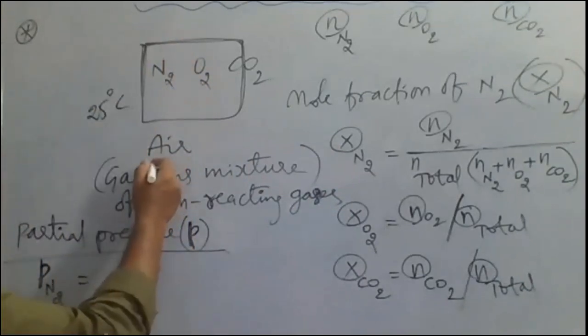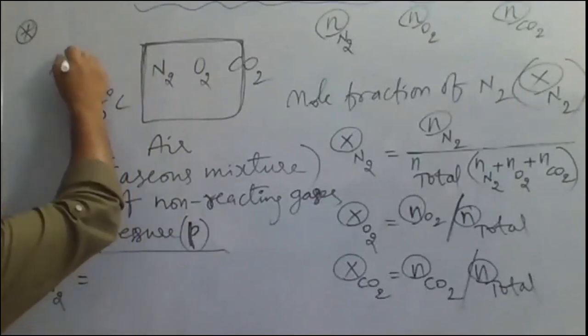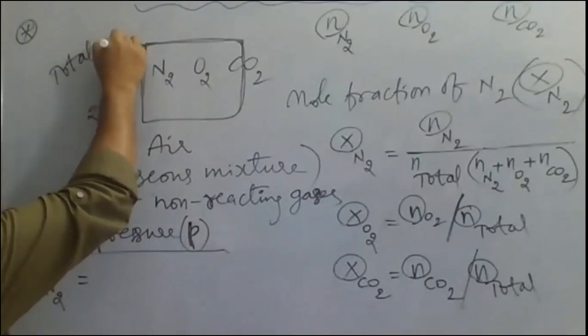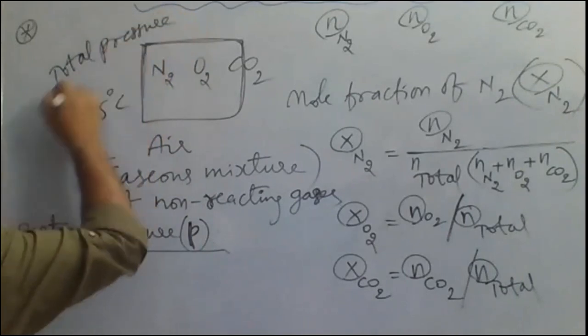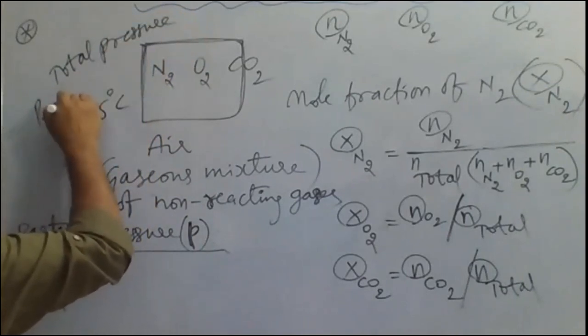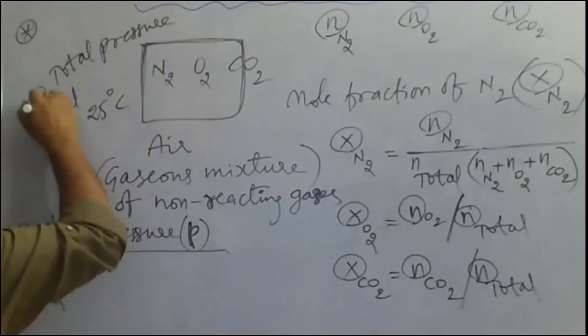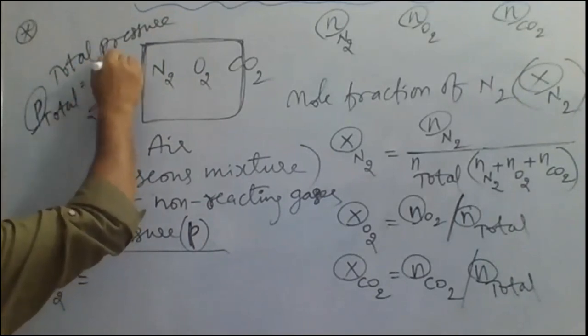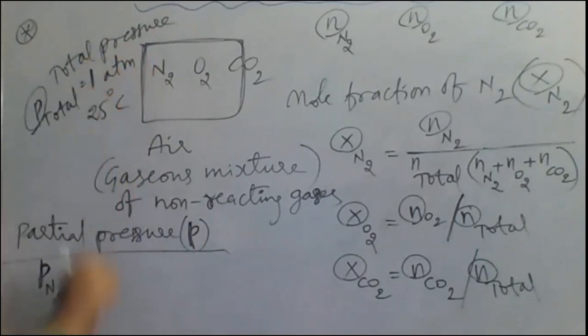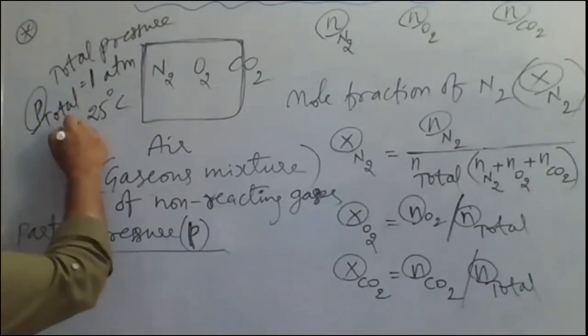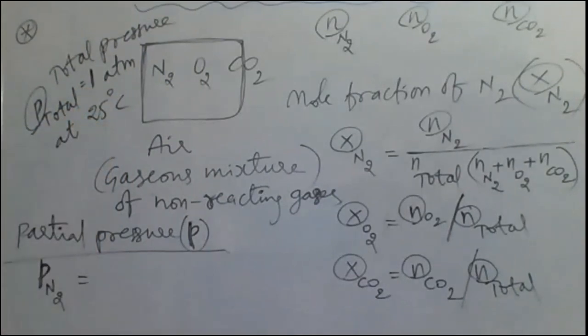Suppose here, for this air, we take the total pressure of the gaseous mixture. This is called P total. P total is equal to, suppose, 1 atm. I'm taking 1 atm as the total pressure of this gaseous mixture at 25 degrees Celsius, at room temperature.